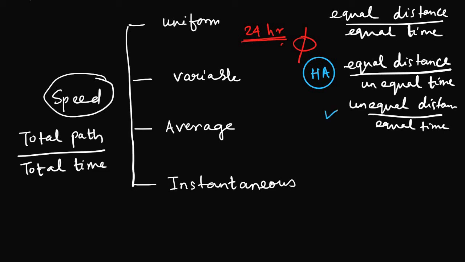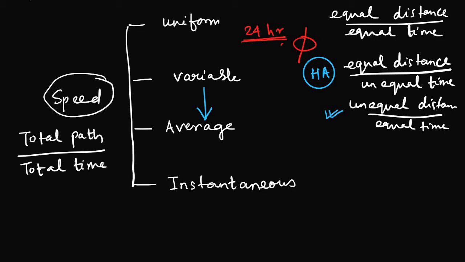I have drawn the unequal distances in equal time in front of you, so you can refer to it and draw it. Next would be the average one. What is average velocity? If the body is moving with a variable velocity, then only we can talk about average velocity.